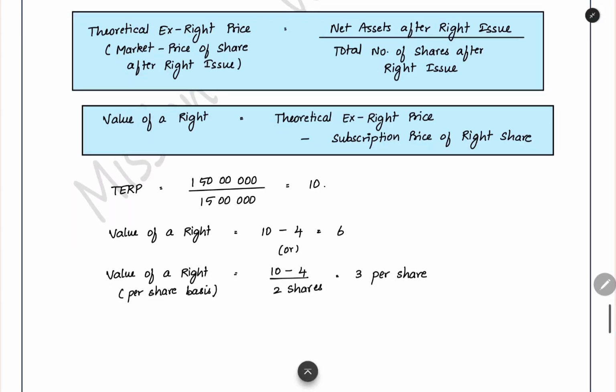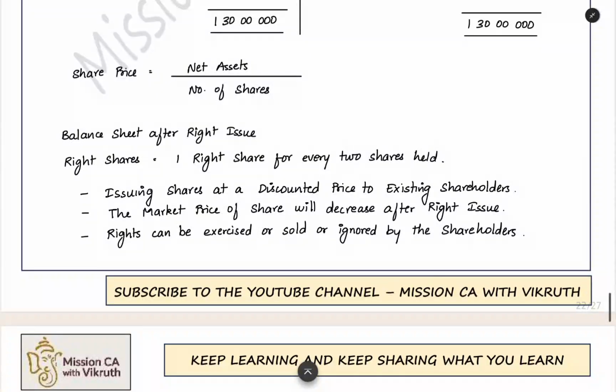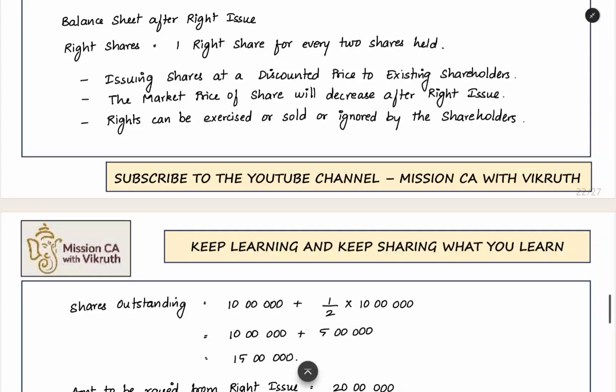Here, the value of the right also we have to see. The company gives the right shareholder an offer, whether you can buy the share at the discounted price if you exercise the option. The shareholder has three options. Either he can exercise it and buy the shares at a low price, or he can ignore the right issue: he will not buy, he will not sell the right, he will ignore it. The other option is he can sell this right. He is not buying the share himself, but this right to buy the share at a discounted price he is selling to another person. That also we can do. These are the three options of the shareholder.